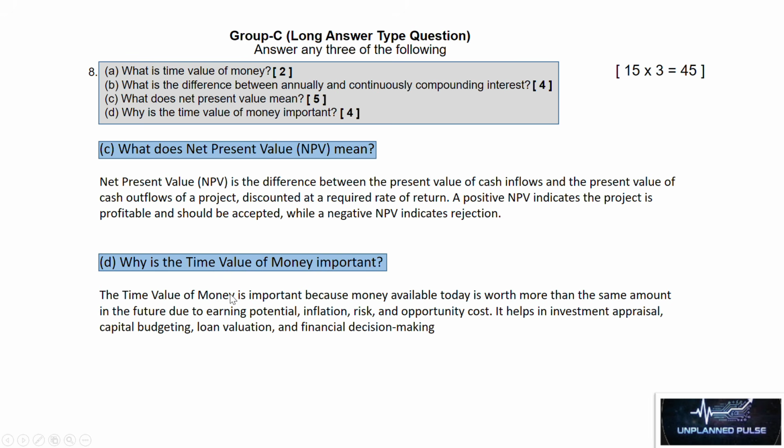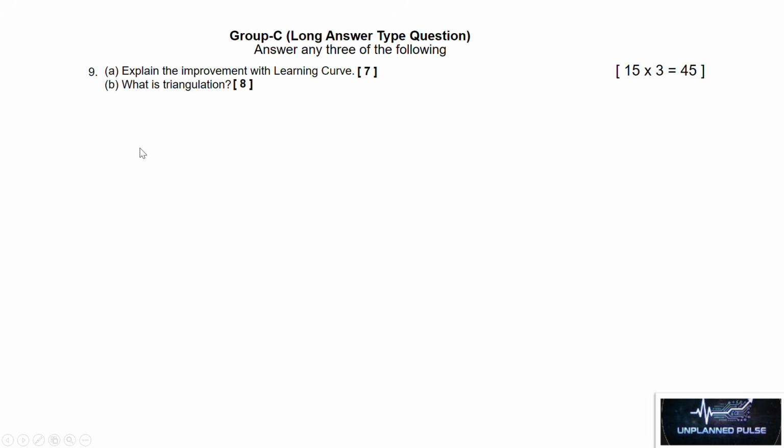The next question is, why is the time value of money important? The time value of money is important because money available today is worth more than the same amount in future due to earning potential, inflation, risk and opportunity cost. It helps in investment appraisal, capital budgeting, loan valuation and financial decision making. Now let's go to the next question.